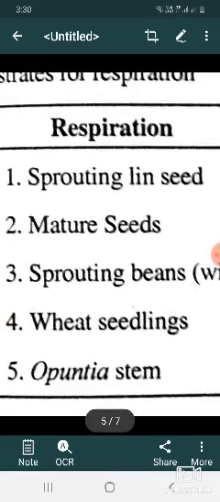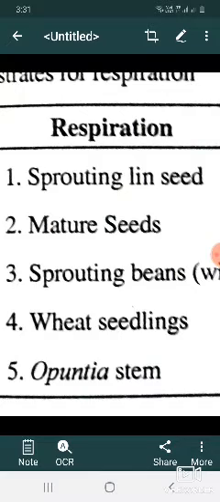So these are the respiratory quotients: sprouting linseeds 0.84, mature seeds 1.23, sprouting beans 2.84, wheat seedlings 0.98, opuntia stem 0.03.